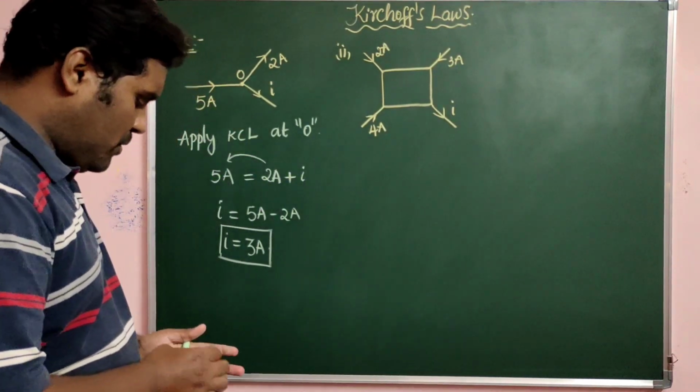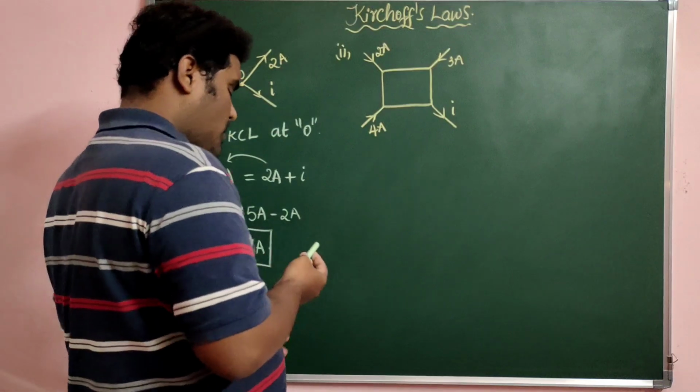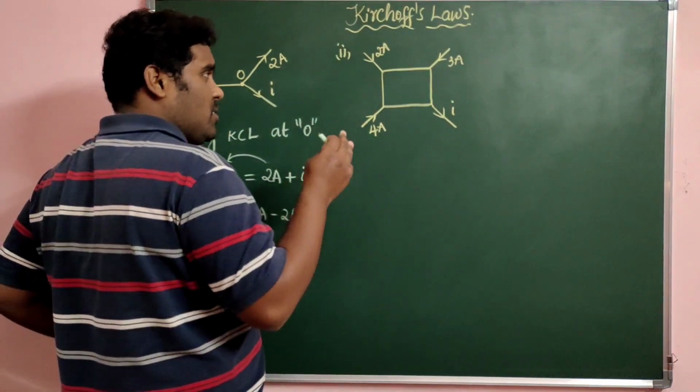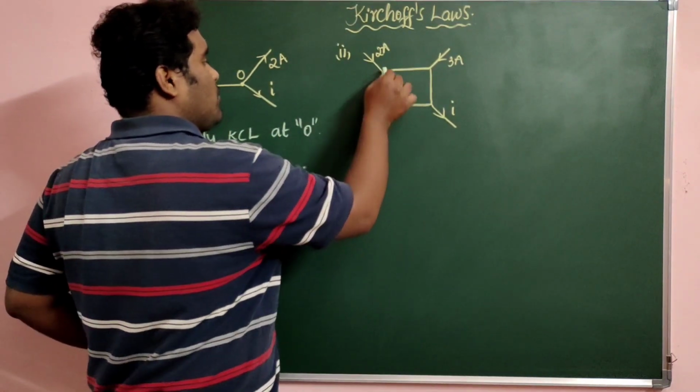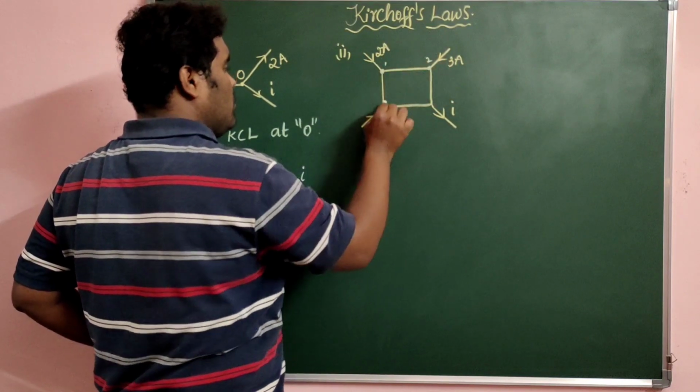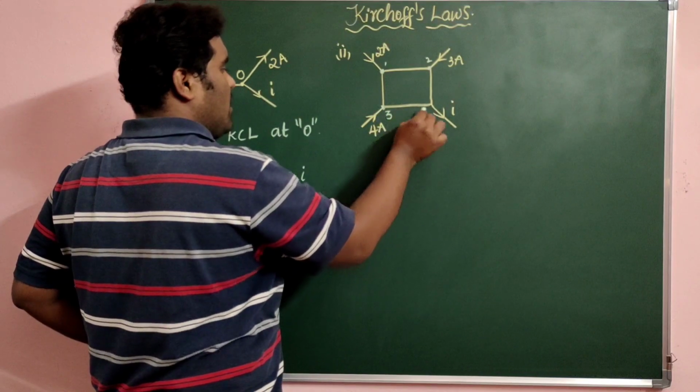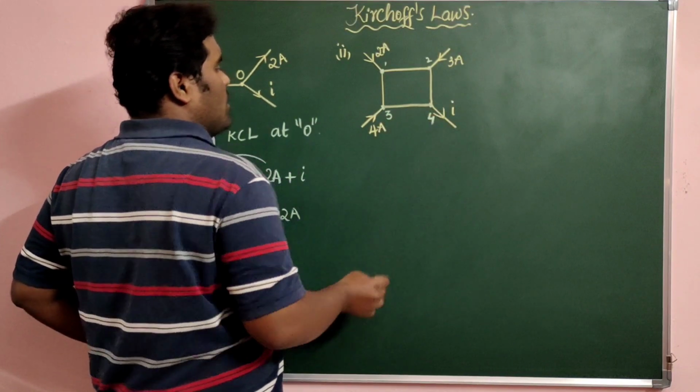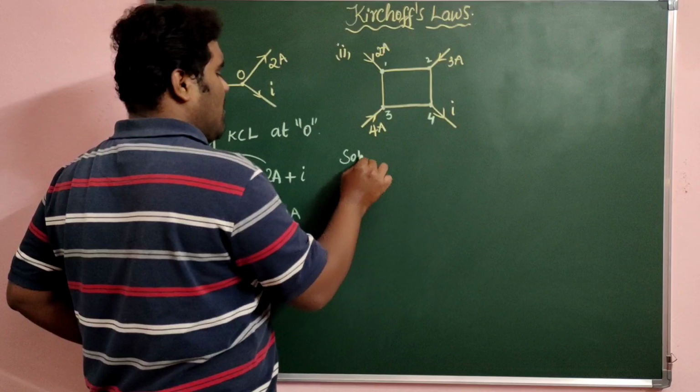In this problem, you can ask me a question: sir, there are exactly 4 junctions. What are those 4 junctions? This is 1, here 2, this is 3, and this is 4. So all 4 junctions are there.